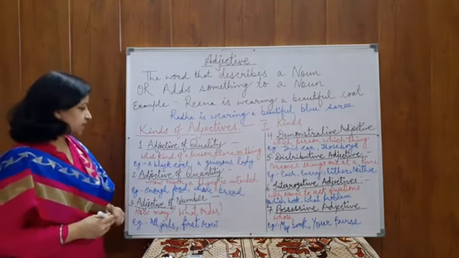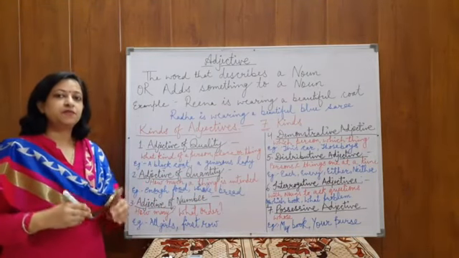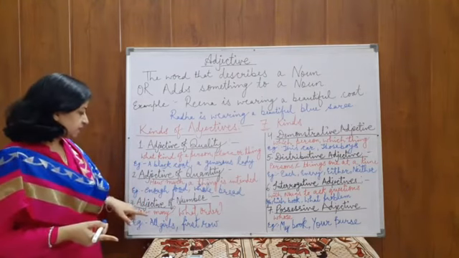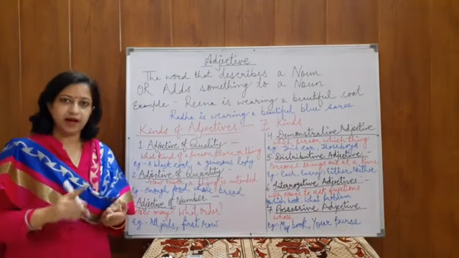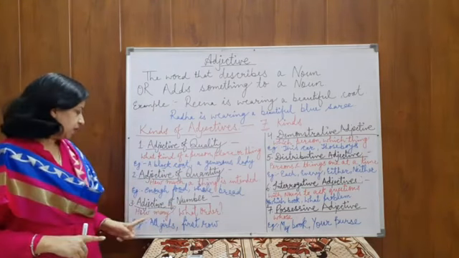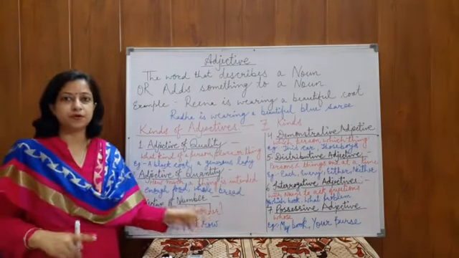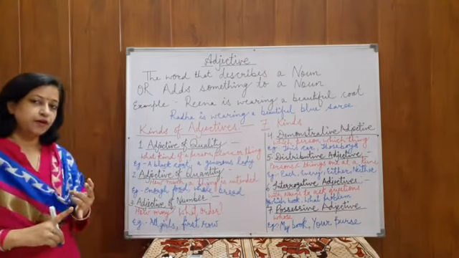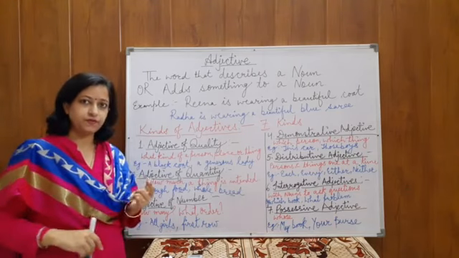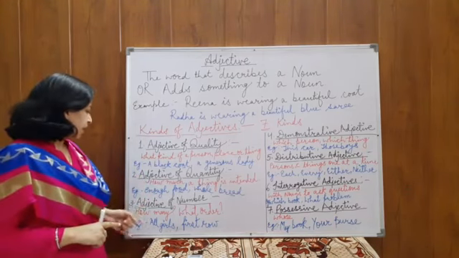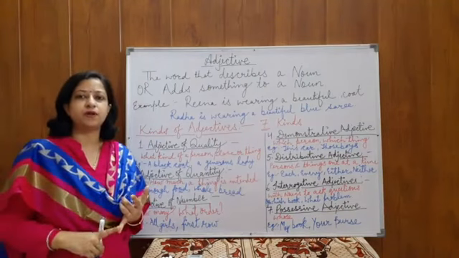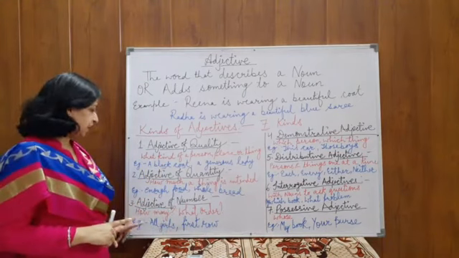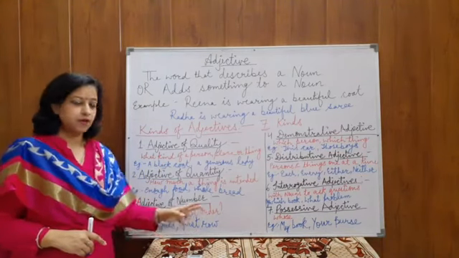The third one is adjective of number. Here we'll ask a question, how many? And in the answer of this question, how many, we'll get the number, either the number or the order. How many or what order? Because numbers can be of 2 kinds, ordinals and cardinals. Ordinals which tell us about the order of the things or the persons, and cardinals which tells us about the number. So on the basis of these 2 things, we can ask 2 questions, how many and what order.